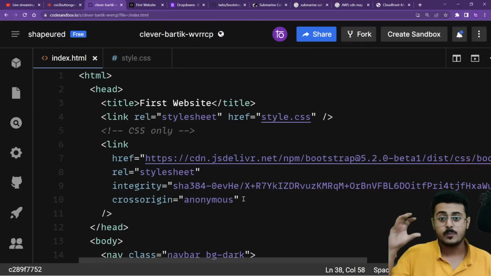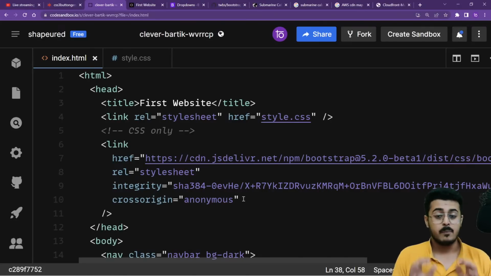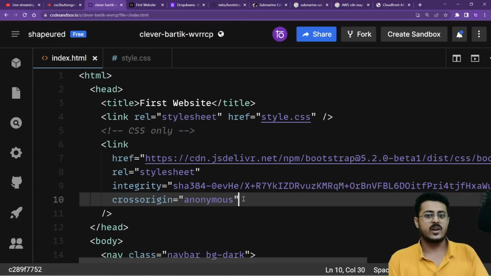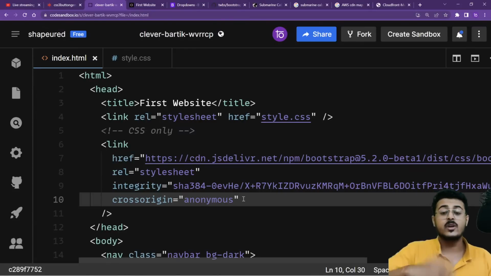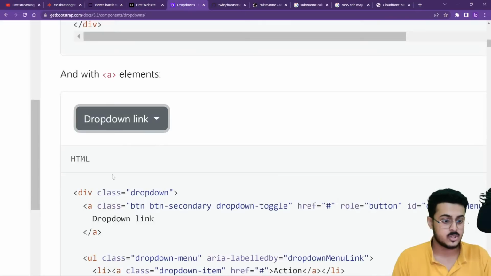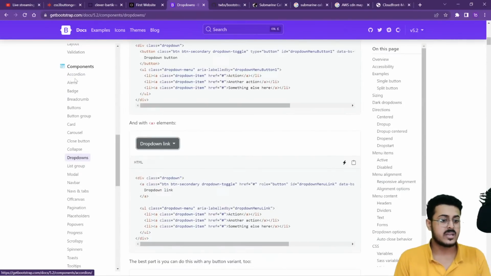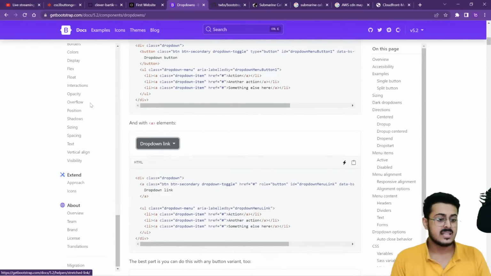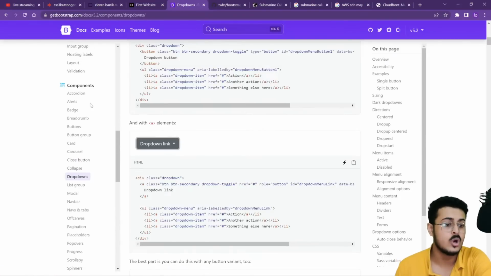Tomorrow we are going to work on a project using Bootstrap itself. But guys, you need to practice. Just go on getbootstrap.com and try to explore it. Create a code sandbox, try to import Bootstrap and use it. Try to change a button, see what carousels are, and try to use a carousel to understand the concepts. Bootstrap can create alerts, badges, breadcrumbs, button groups, helpers. There are so many different things you can do with Bootstrap.